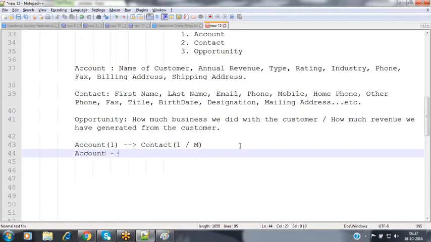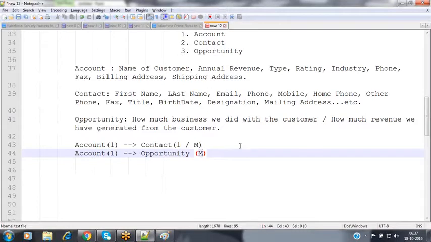Now come to the account and opportunity. What is the association? One customer can give how many opportunities? Only one or multiple? Multiple opportunities. Between account and opportunity, we have a one-to-many association.